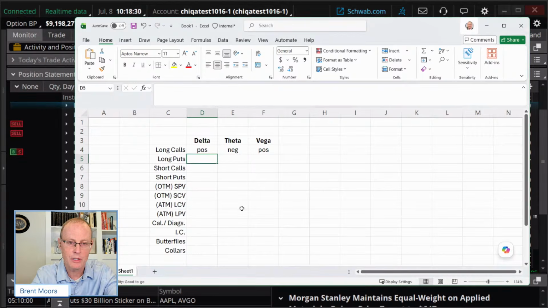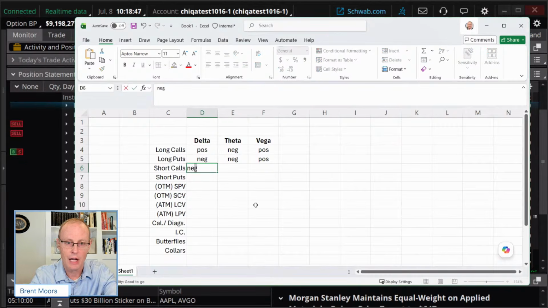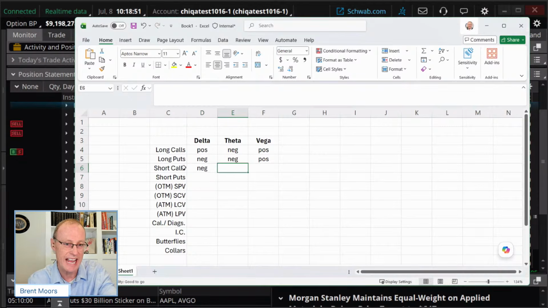With a long put, our delta is negative. It's bearish. The theta and Vega profile are going to be the same. Time decay is going to work against you. Implied volatility will work for you if it goes up. Short calls are going to be opposite long calls. Delta is going to be negative. It's a bearish trade. We don't typically do short calls or just naked calls.